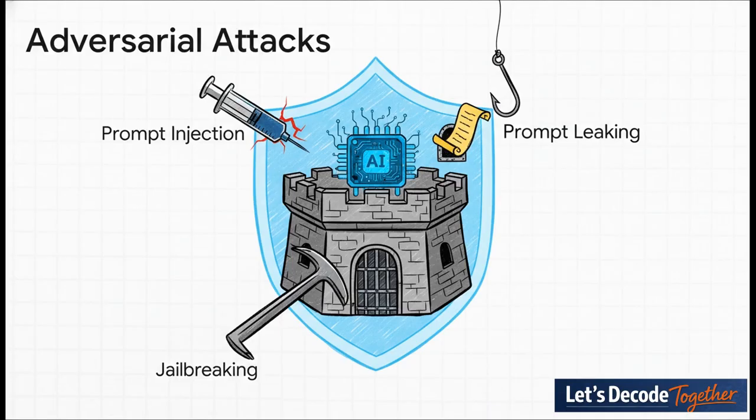And beyond just preventing mistakes, we also have to actively defend against users who are trying to break the system on purpose. These are called adversarial attacks. Prompt injection, for example, is where a user hides a malicious instruction inside a piece of text you're asking the AI to summarize. This tricks it into ignoring your rules and following theirs. Then you've got things like prompt leaking to steal your instructions and jailbreaking to bypass safety filters. Designing defensive prompts is now a core skill for any serious orchestrator.